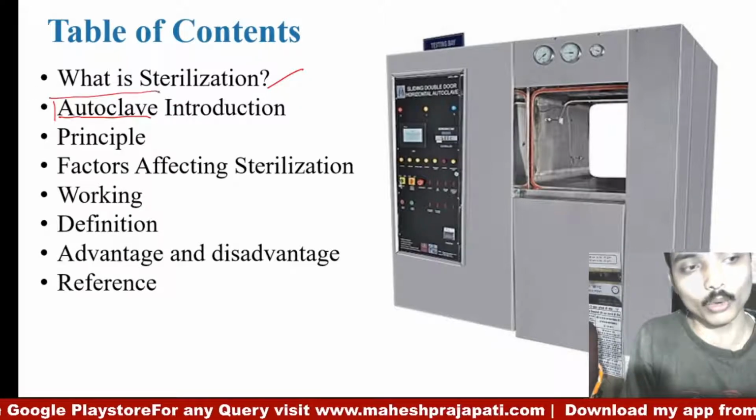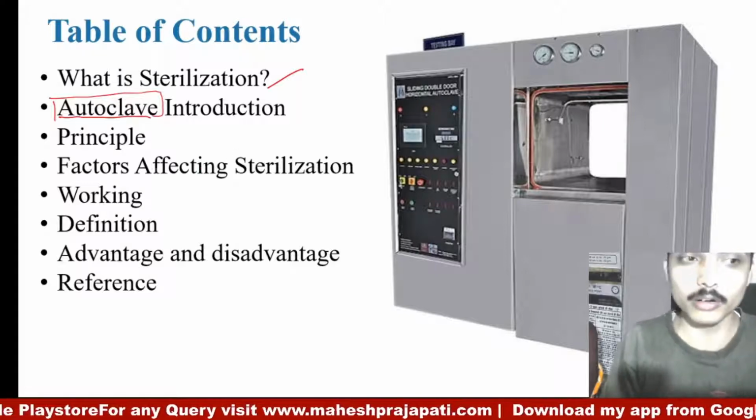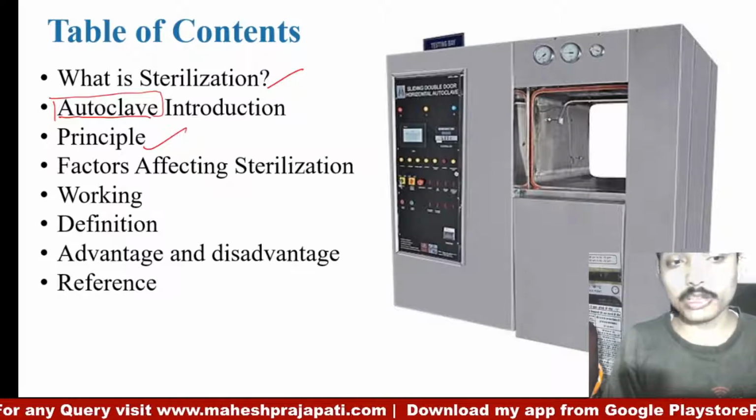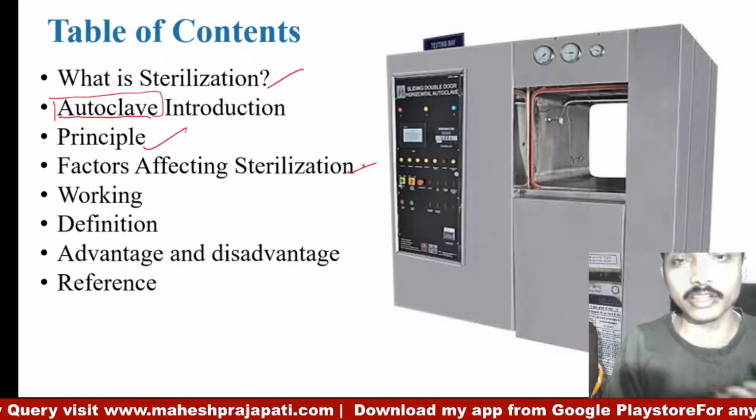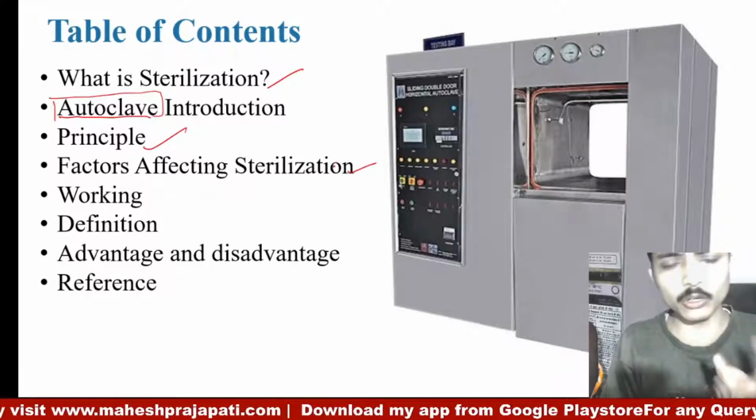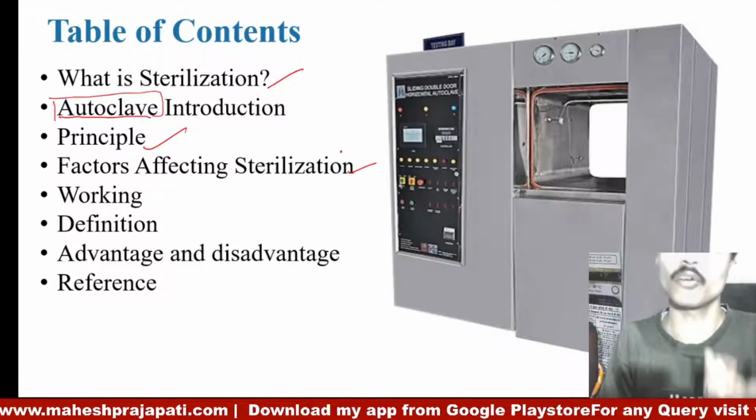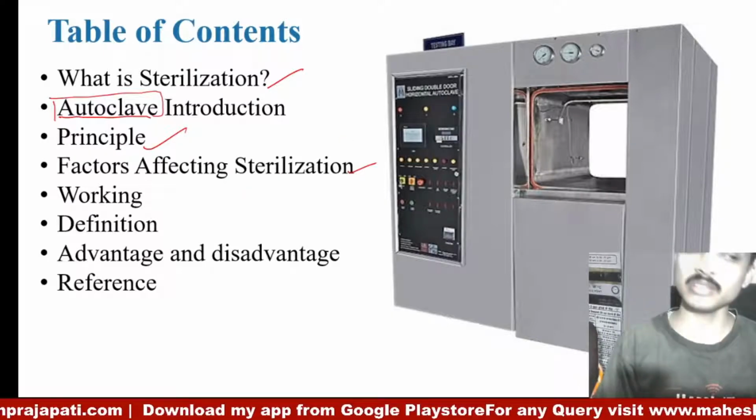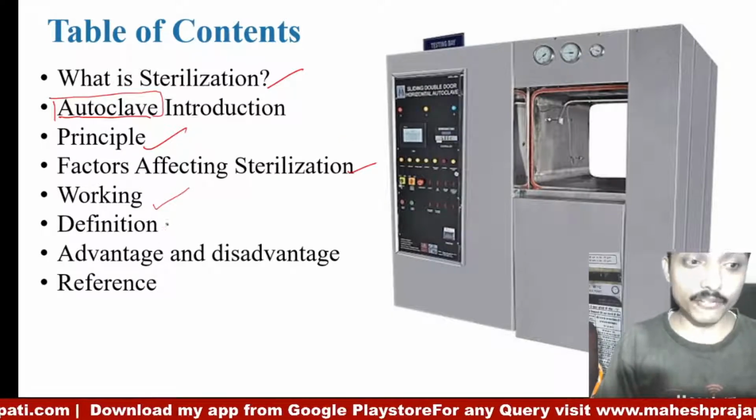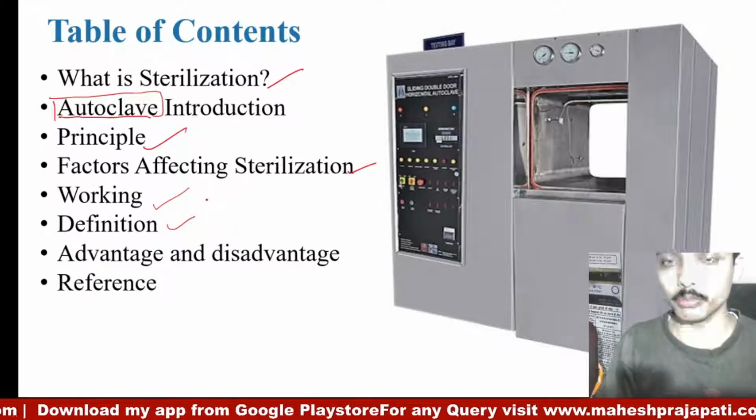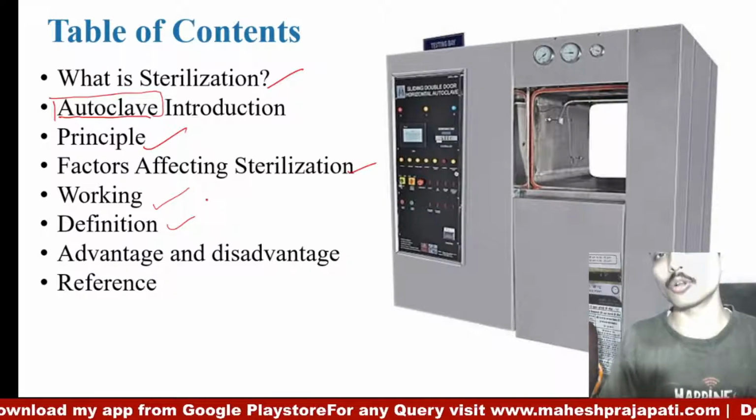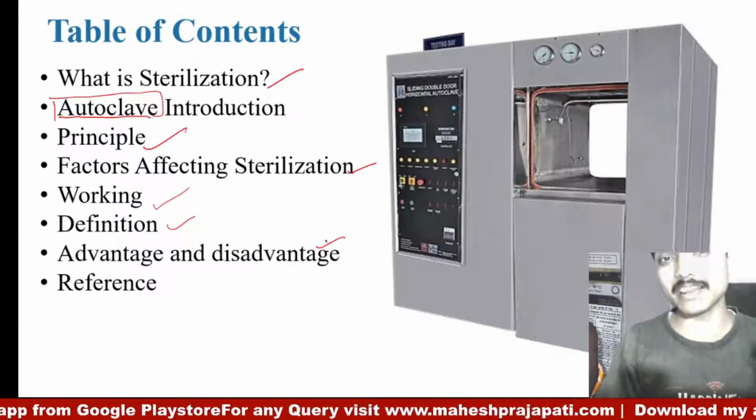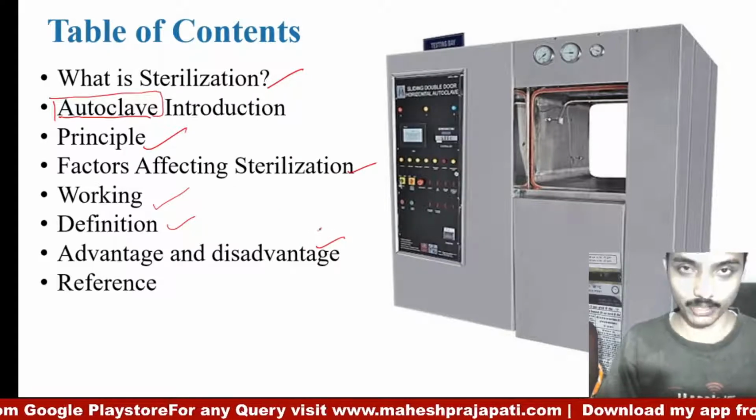So we'll talk about what is an autoclave, how it works, what is the principle behind that, the working, and what are the factors which affect the sterilization in the autoclave. With respect to the autoclave, what are the factors which affect the sterilization? We discuss all the things in a very detailed manner. Then working, and some definitions which are associated with the autoclave. These definitions we will also discuss, and at last we'll discuss the advantages and disadvantages of an autoclave. So let's begin.